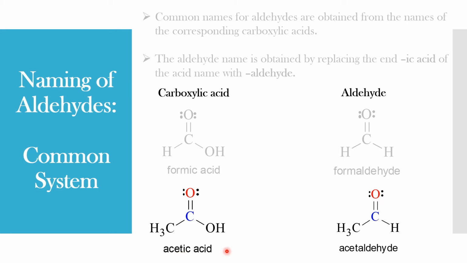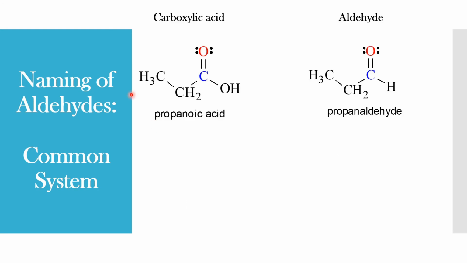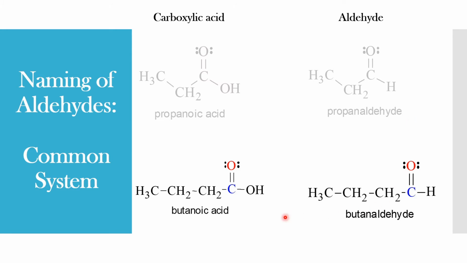Ic acid is replaced by aldehyde. In the case of propionic acid, the aldehyde is called propionaldehyde. In the case of butanoic acid, it is COOH; in the case of butyraldehyde, this is the aldehyde functional group.